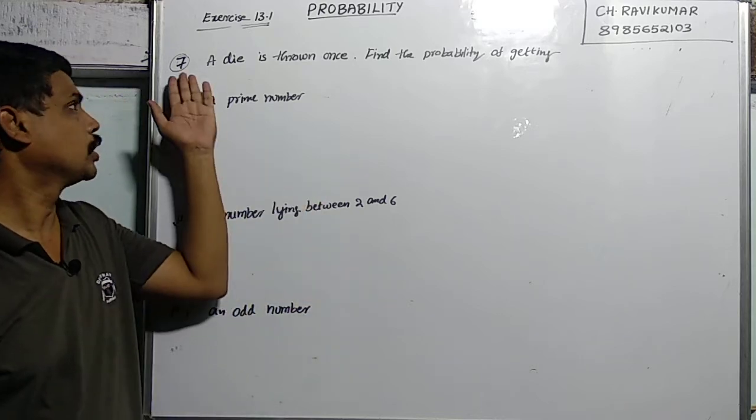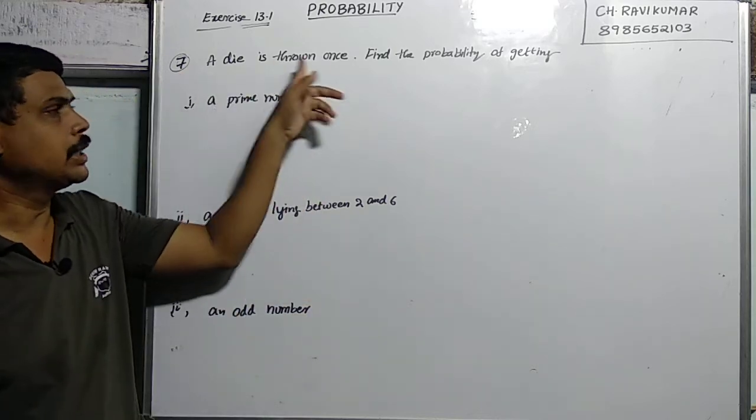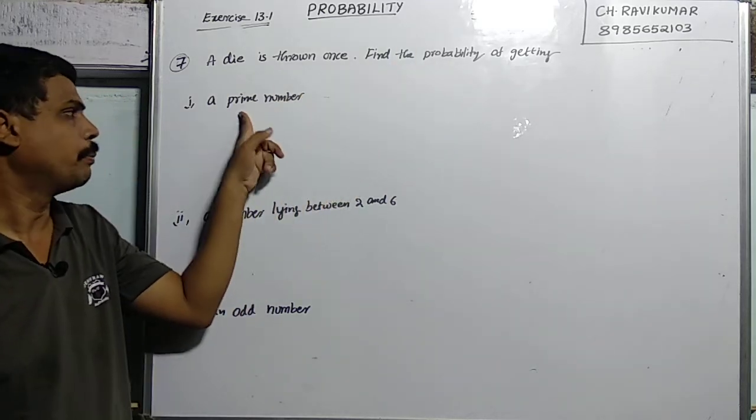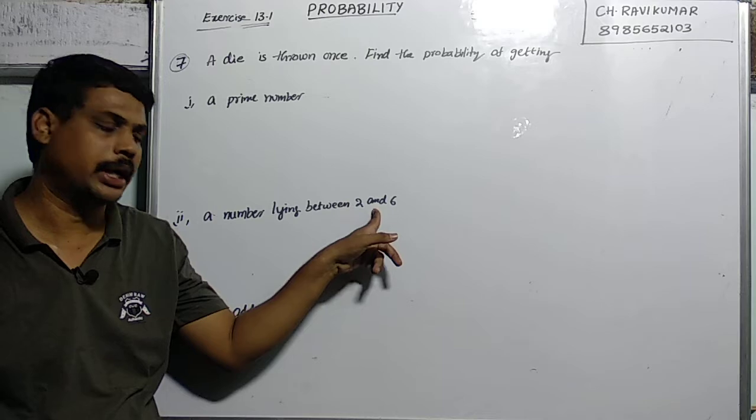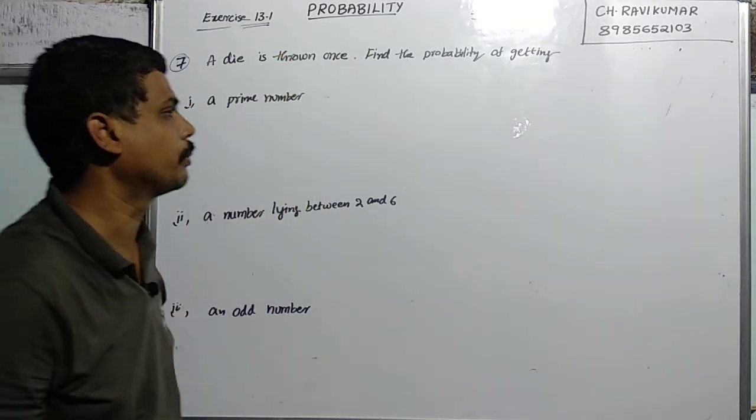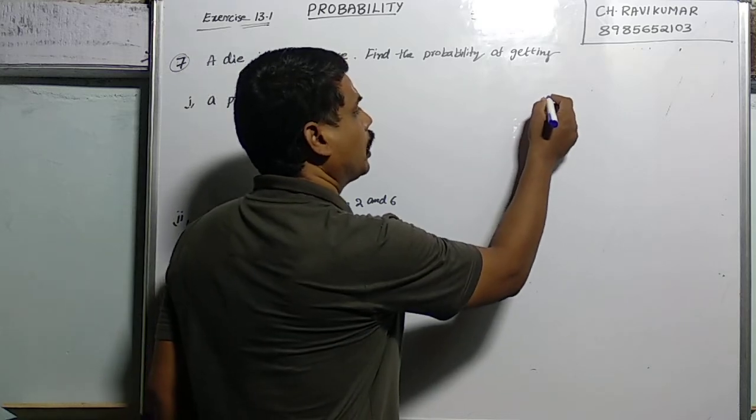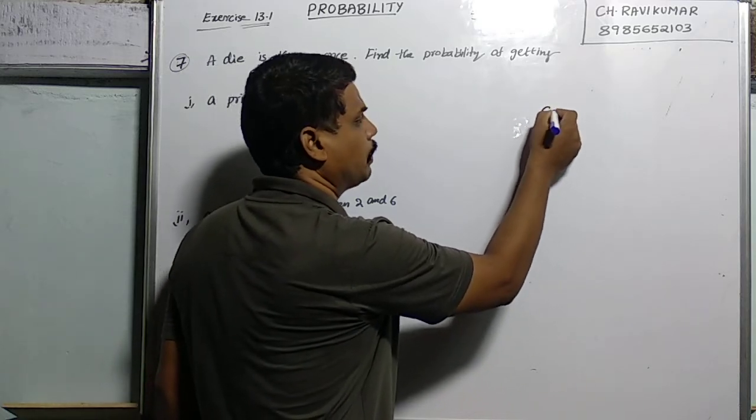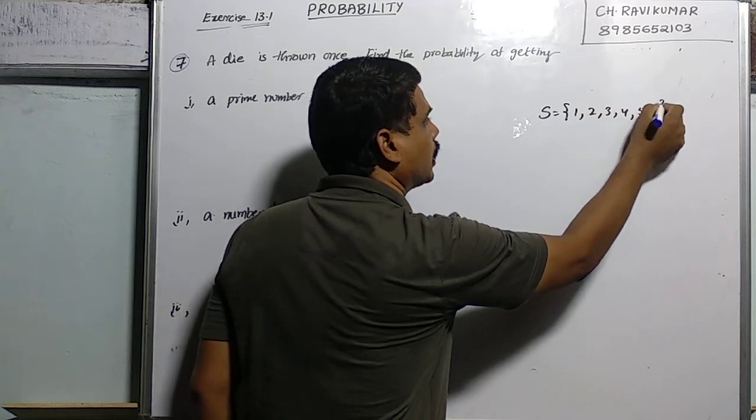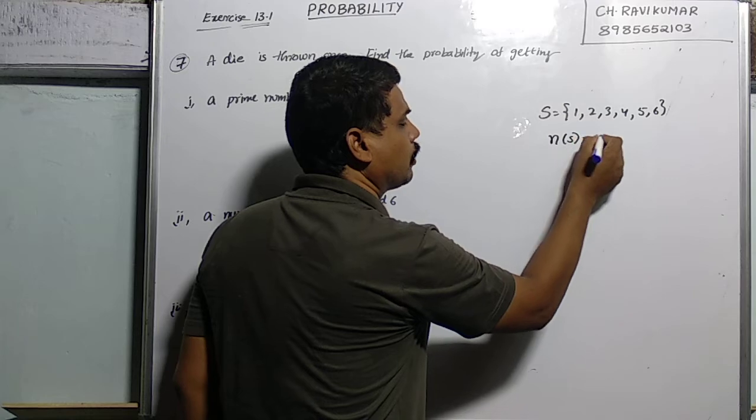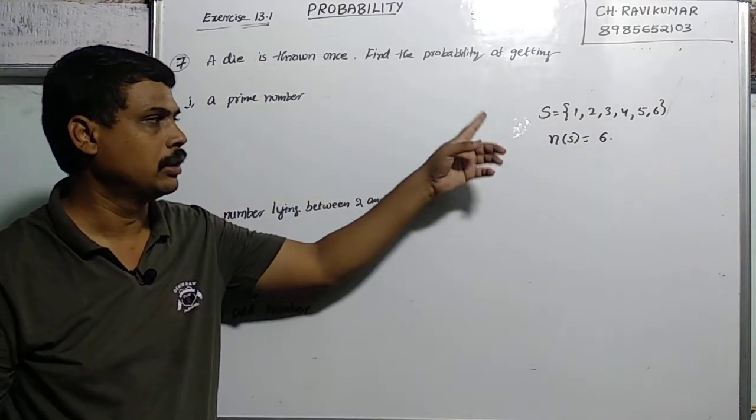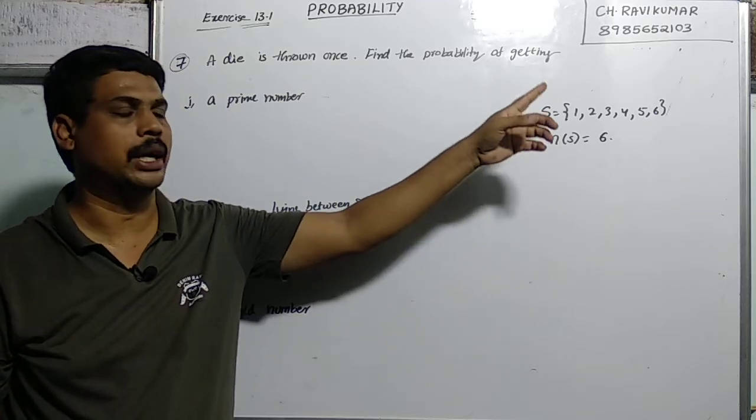Next question, question number 7. A die is thrown once, only one time it was thrown. Find the probability of getting a prime number, a number lying between 2 and 6, and an odd number. First of all, what happens if a die is thrown? The sample space is 1, 2, 3, 4, 5, 6. So n of S is equal to 6, which means there are 6 possibilities.